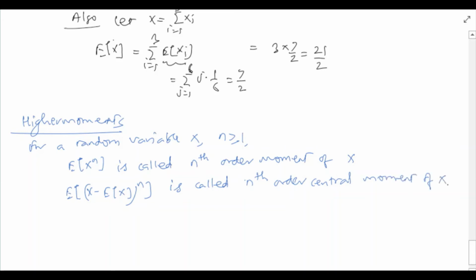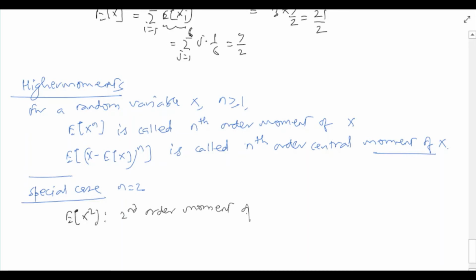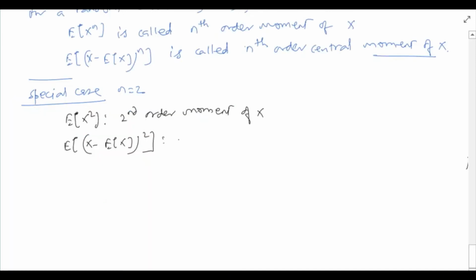Of special interest is the scenario when n is 2. In this case, the quantity expected value of x square is clearly the second order moment, and expected value of (x minus expected value of x) whole square is the second order central moment.